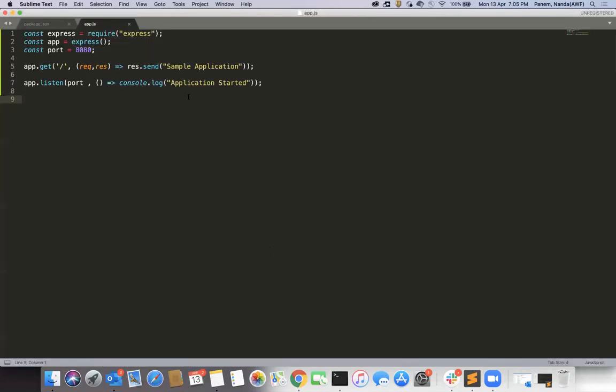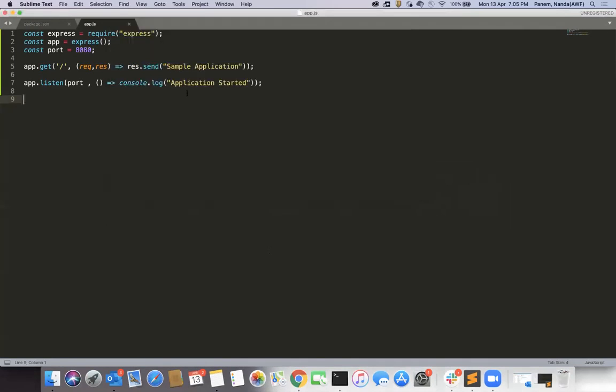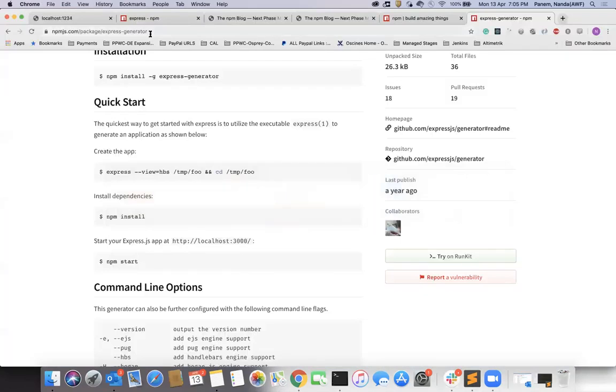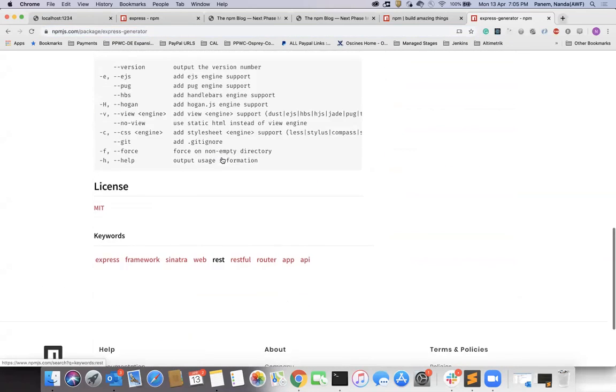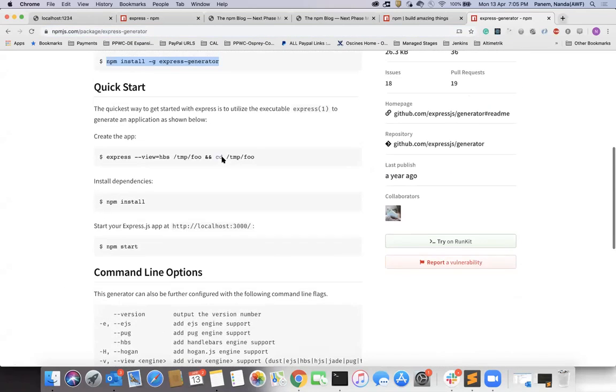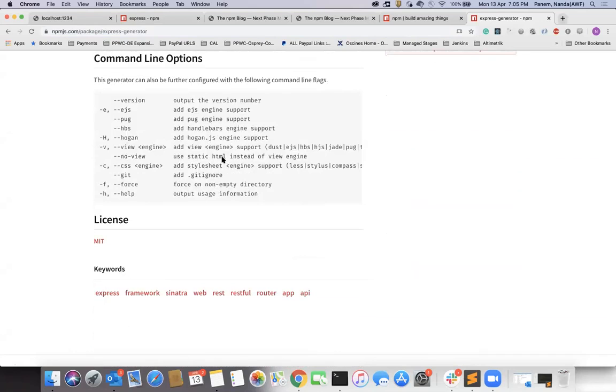What is happening here is I am trying to download this with npm install express-generator. See here, the request to the registry is unable to get the local issuer certificate. I have the URL already available, but I'm getting issues. Normally, it would create a Node.js project with a simple structure, and we could see that structure. Because of this laptop issue, I'm not able to show you exactly.